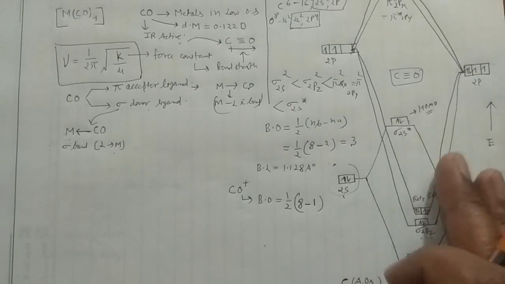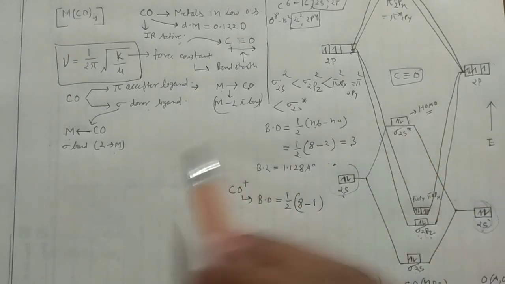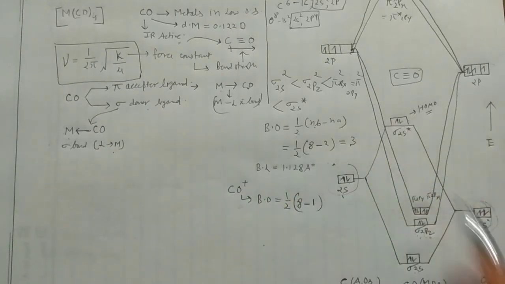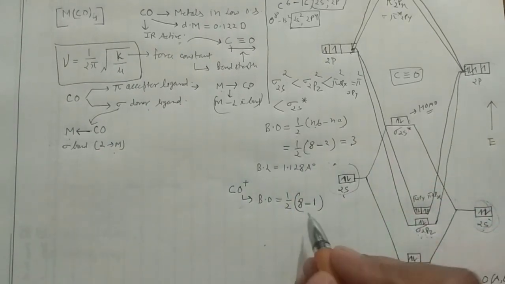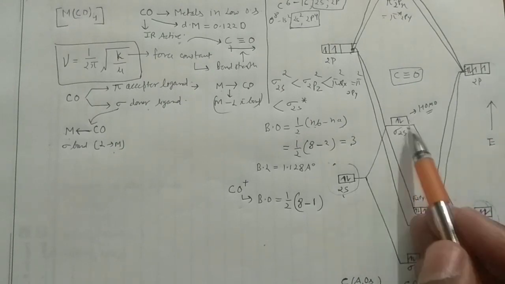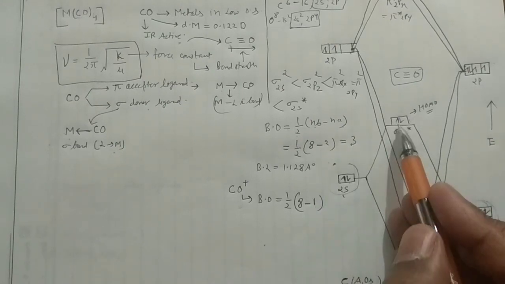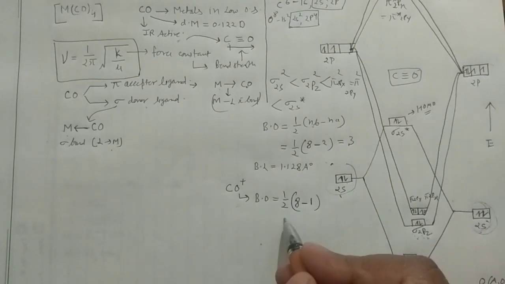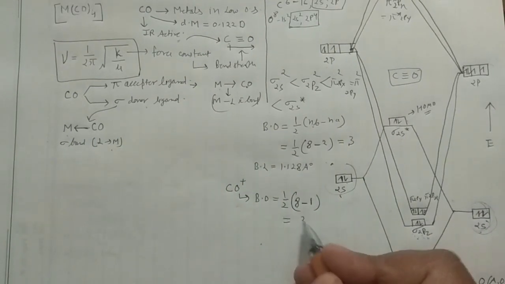For the sake of convenience, I am only removing 1 electron from here, not 2. So I have 8 bonding electrons, which I had earlier, and now 1 anti-bonding electron because 1 electron is donated to the metal. So what will happen to the bond order? It would be 3.5.